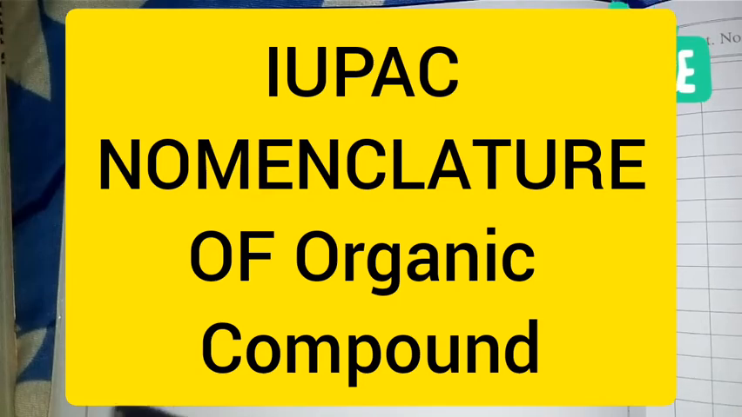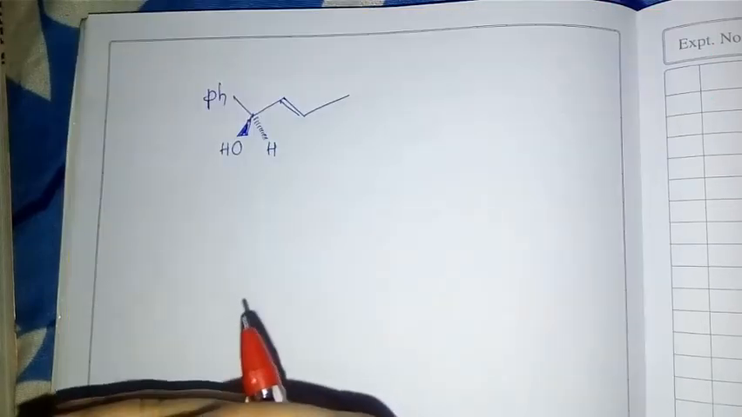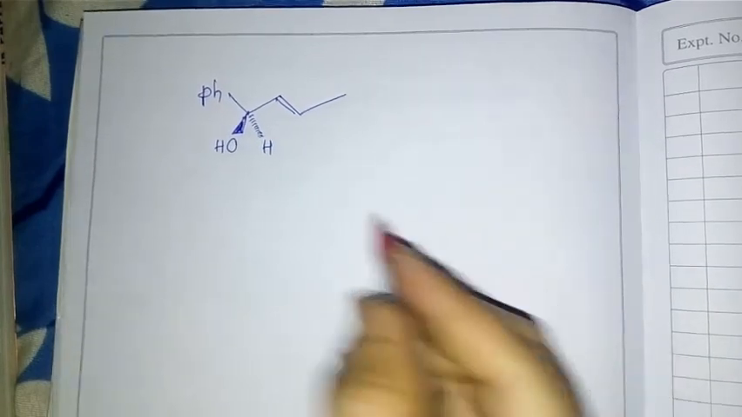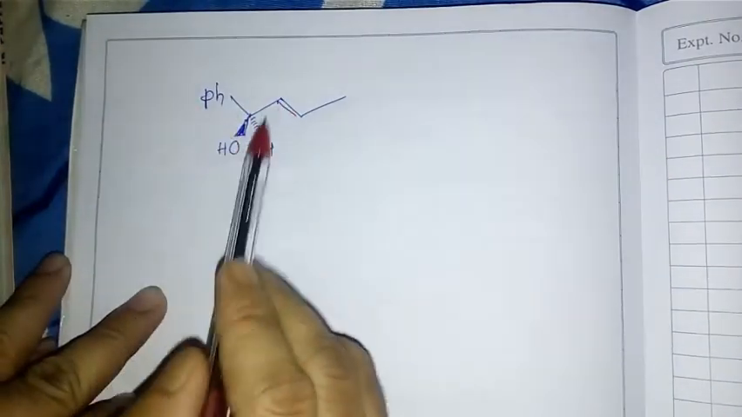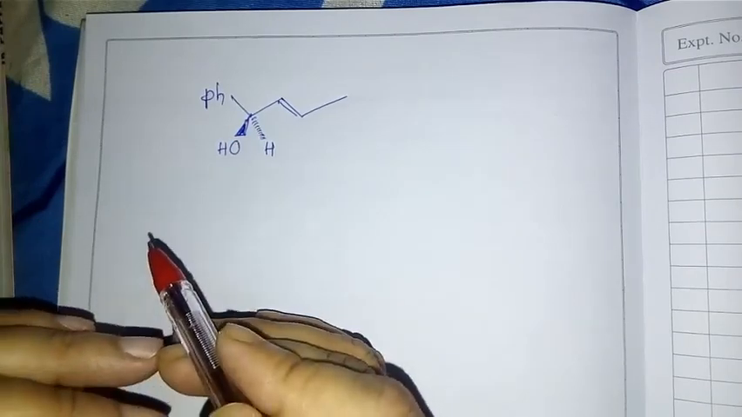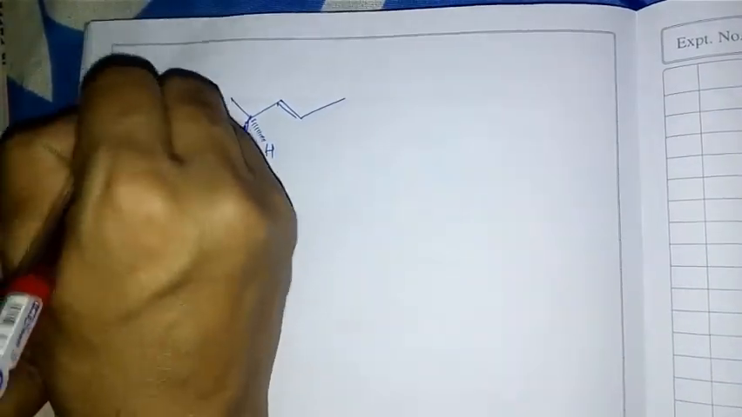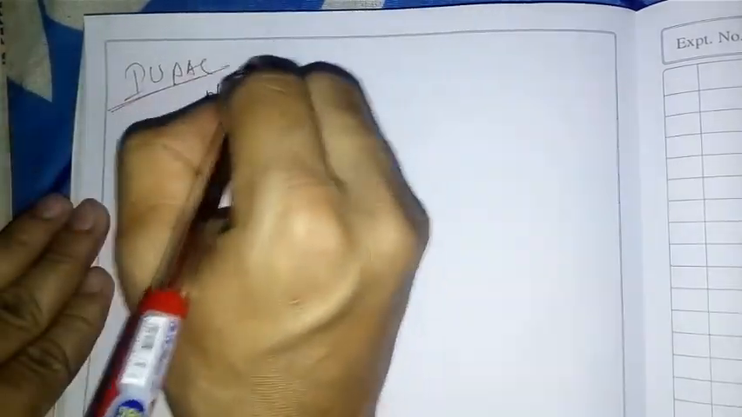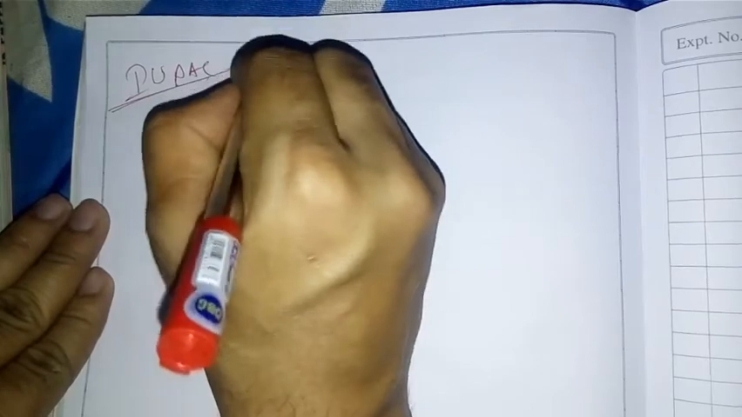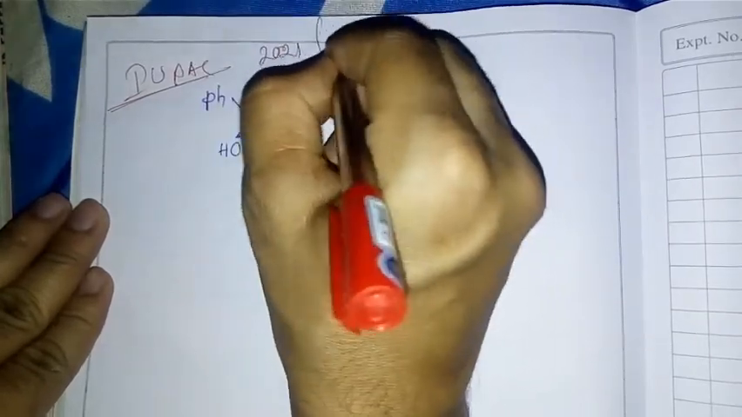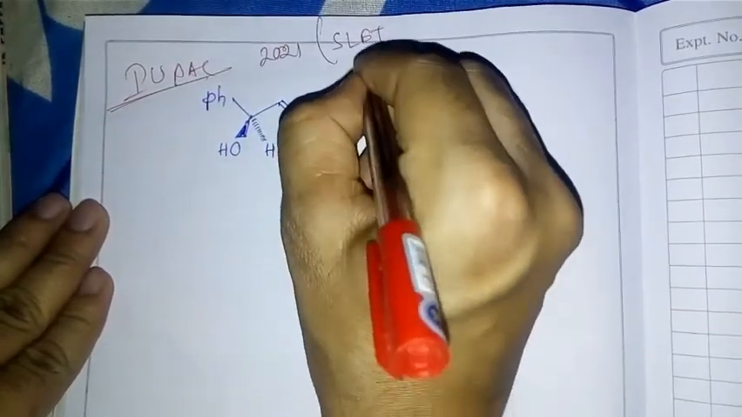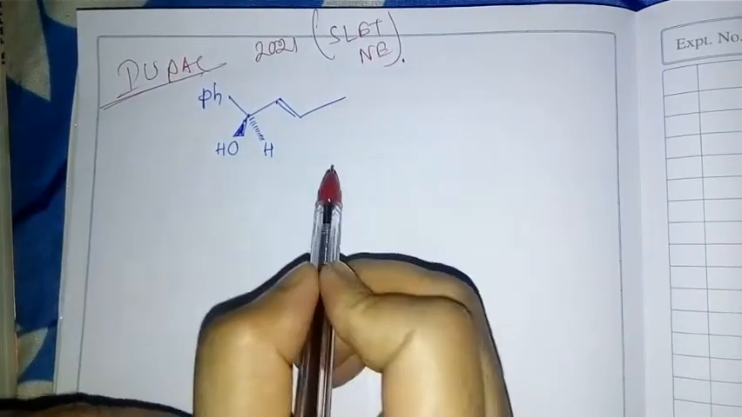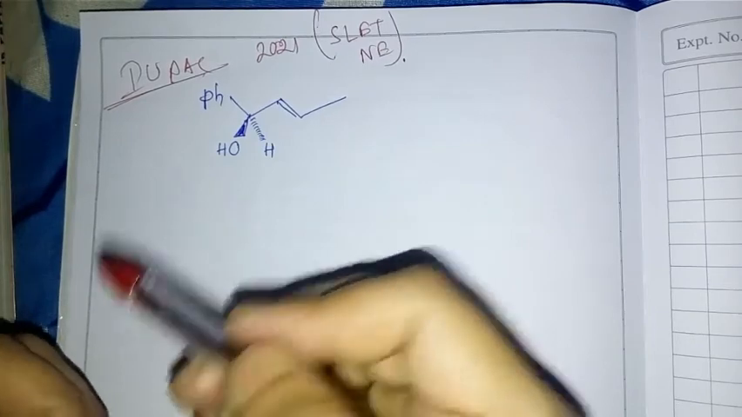Hello everyone. In this video I will discuss the IUPAC name of the following unsaturated alcohol. That means this one. This question came in 2021 in SLAT NE, that means Northeast Assam SLAT. This one came very easy.